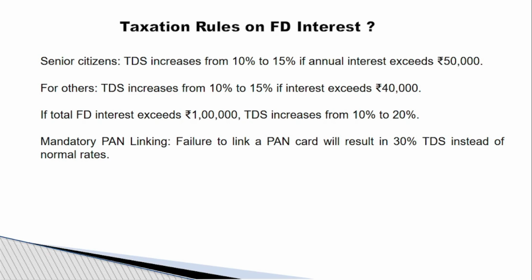For the normal public, if the total annual interest earned is more than 40,000, then 15% TDS will be deducted. If the FD interest in a financial year is more than 1 lakh rupees, then instead of 10%, 20% will be deducted as TDS.